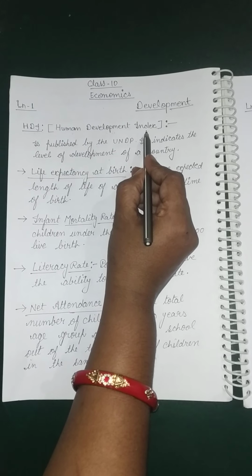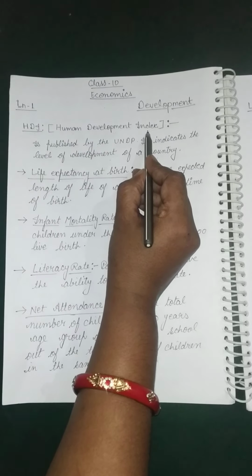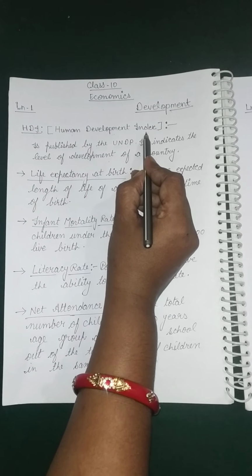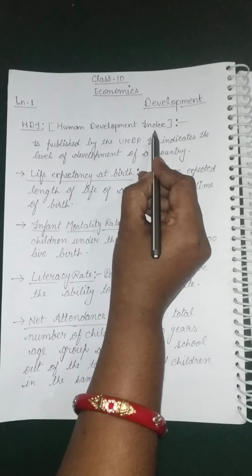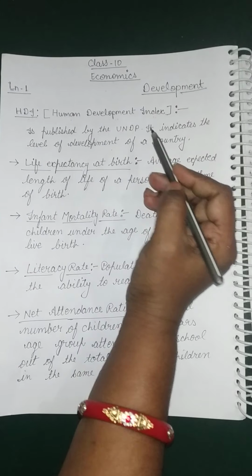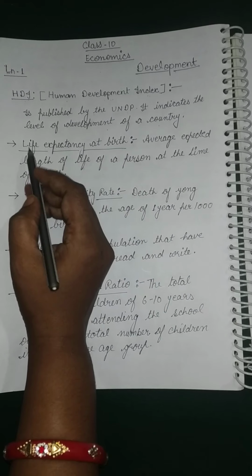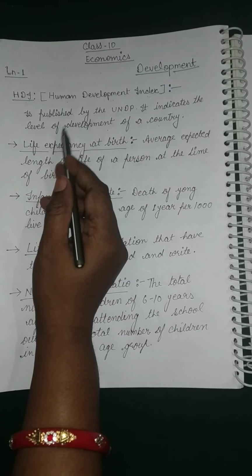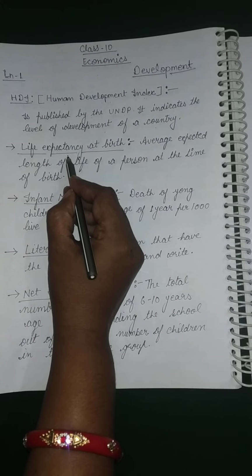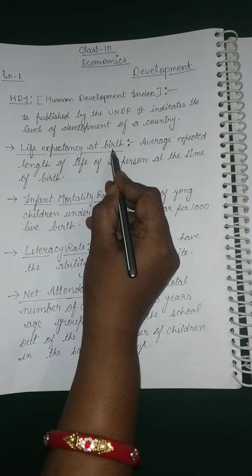In health status, different measures are taken as indicators to provide data of developed and developing countries. The first thing defined by HDI under health status is life expectancy at birth.